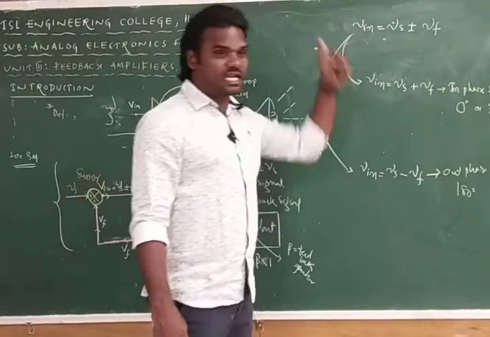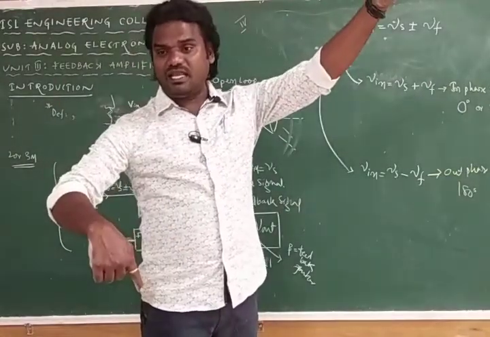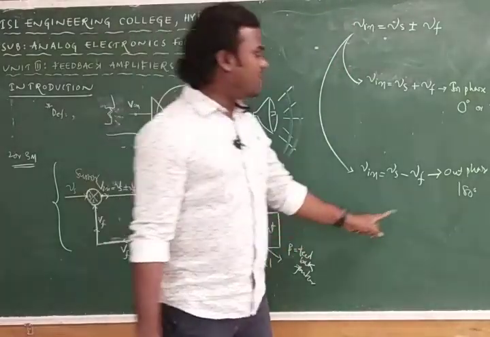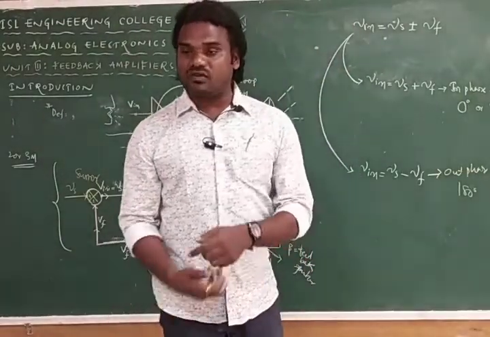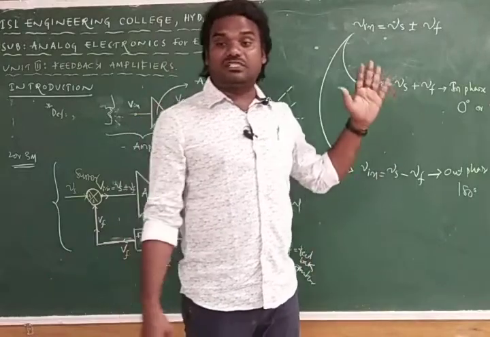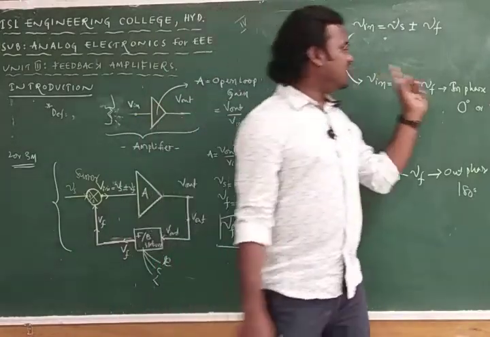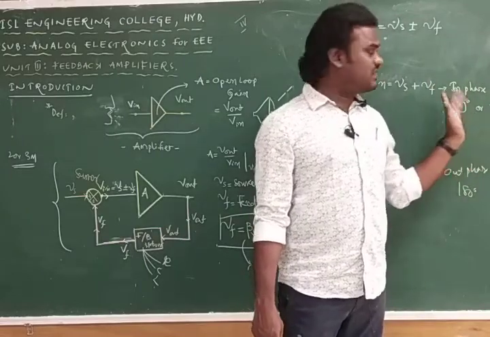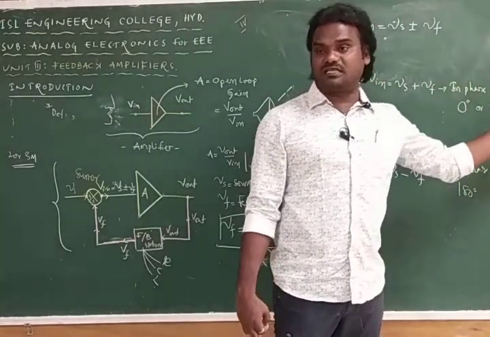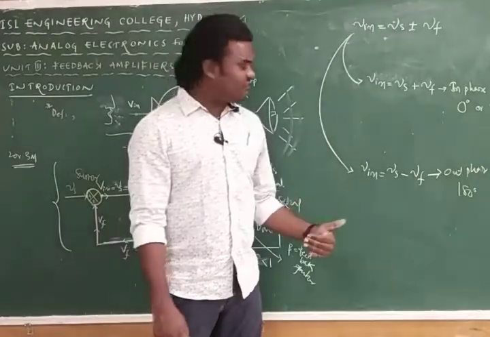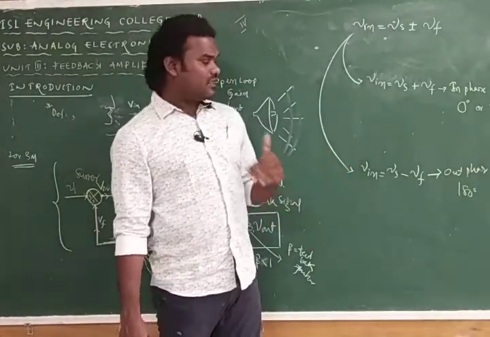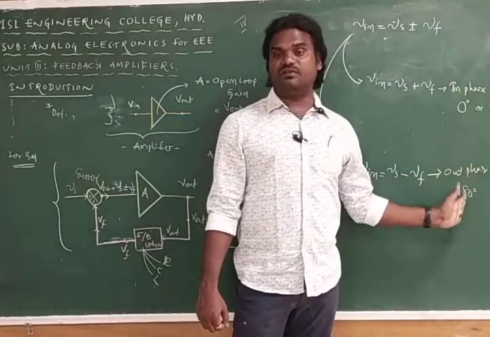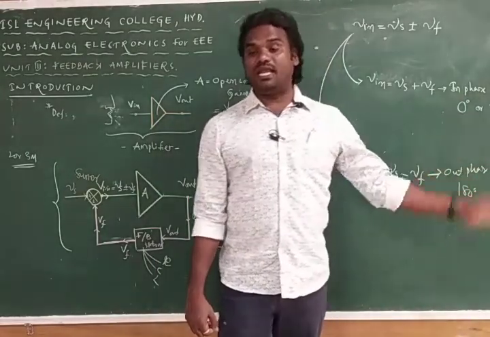So remember: in positive feedback the signals must be in phase, with a phase difference of 0 or 360 degrees. In negative feedback, the two signals are out of phase, with a phase difference of about 180 degrees.